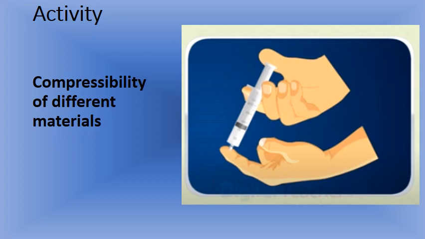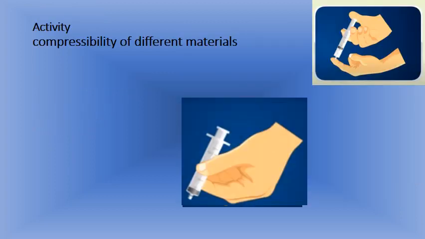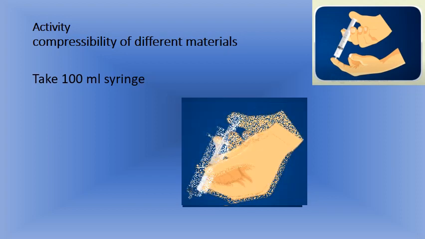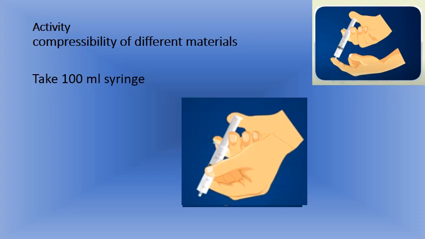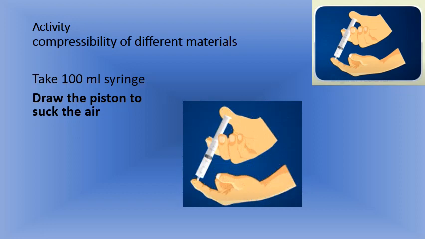Now we'll do another activity, that is, compressibility of different materials. For this you need a 100 ml syringe. Take the syringe, apply a force and draw the piston backwards so that it is filled with air. Now place your thumb at the nozzle and stop the flow of air outside.